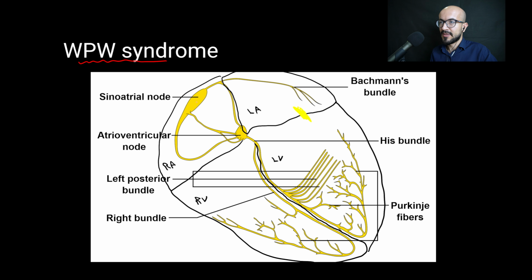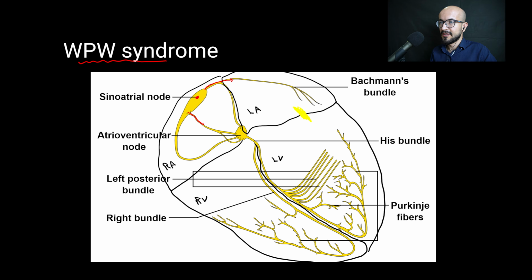Now normally the impulses start at the SA node and then move on to the Bachmann bundle to the left atrium, to allow for contraction of the left atrium muscle and the right atrium at the same time.